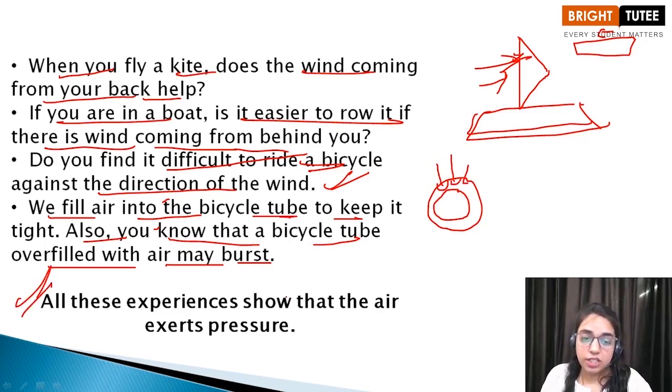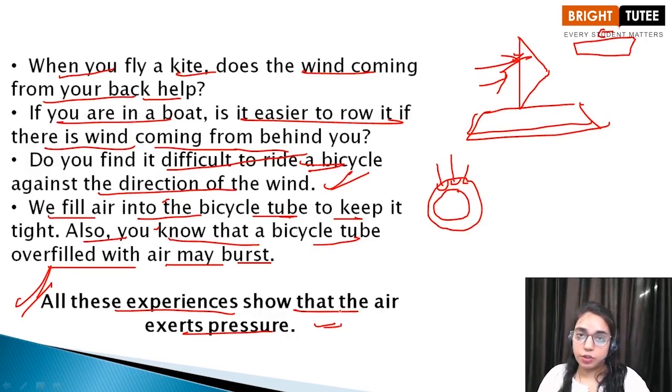So children, all of these experiences show us that air exerts pressure. Okay children, and I really hope that you have understood the concept really well.